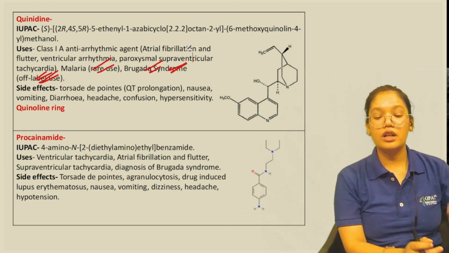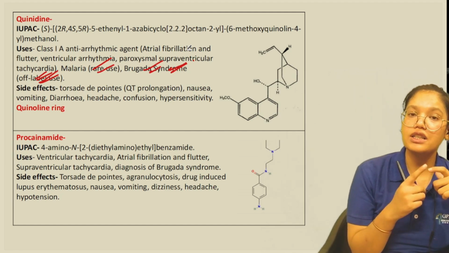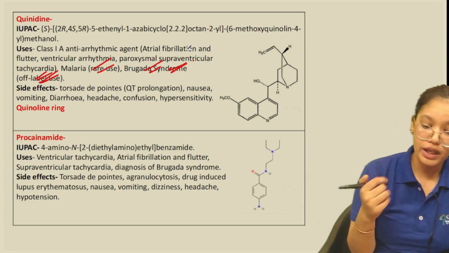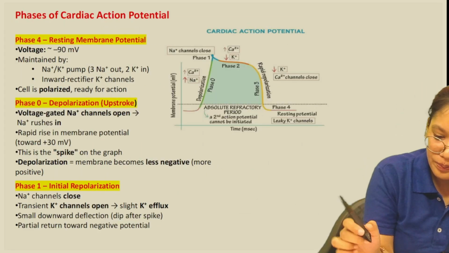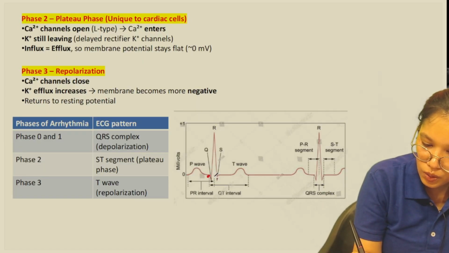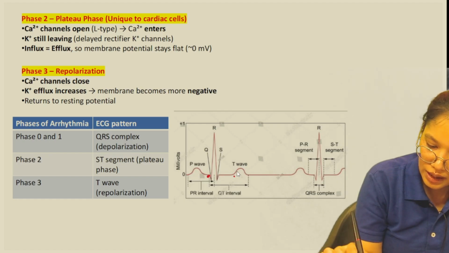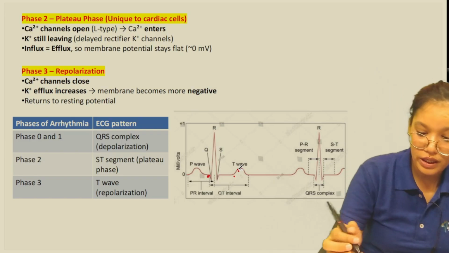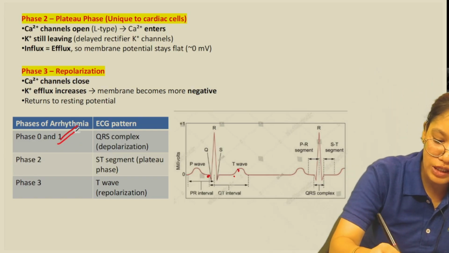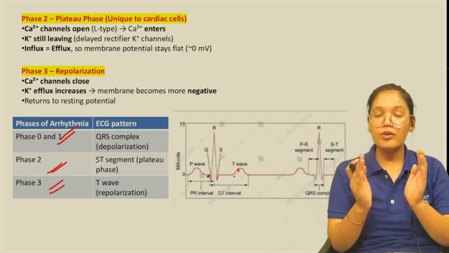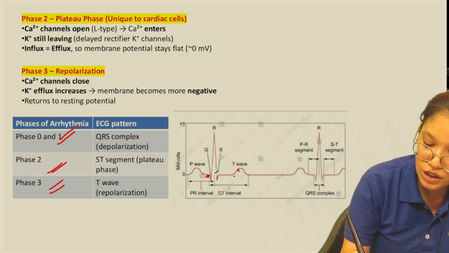Whenever the QT interval is prolonged, that causes torsades de pointes. Now QT interval means, let me show you, here is Q and here is T. From Q it's starting, phase 0, phase 1, phase 2, phase 3, all phases are combined under this QT interval.